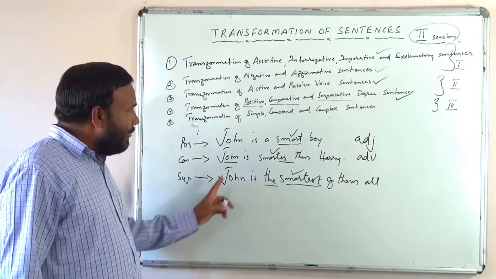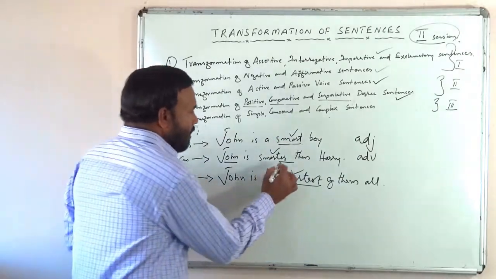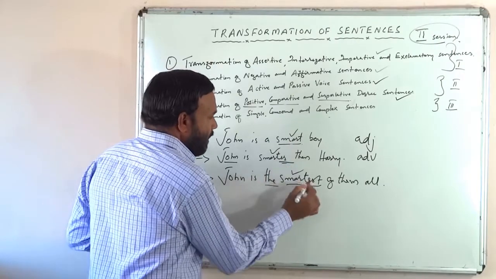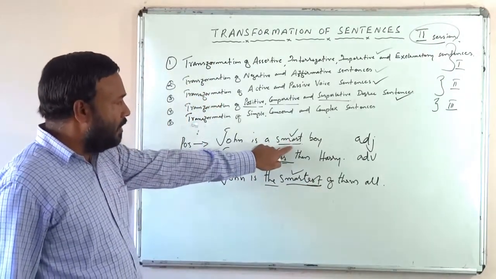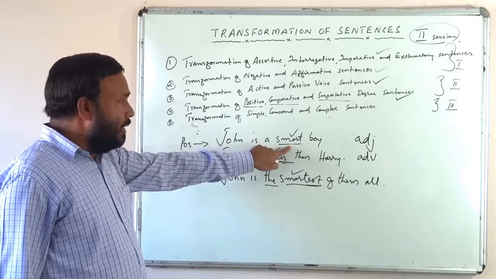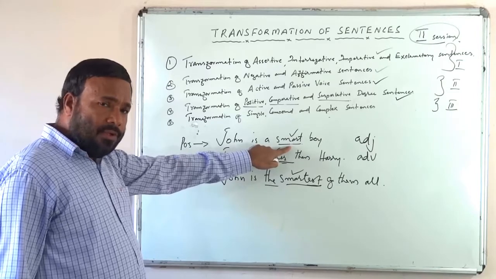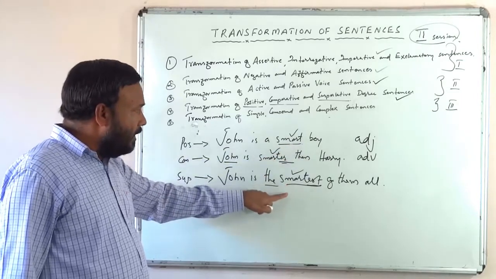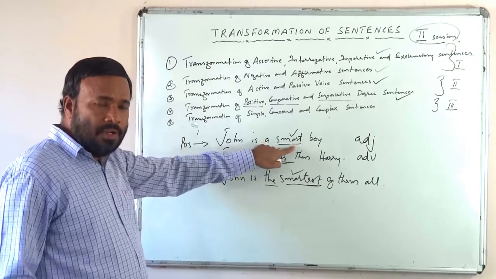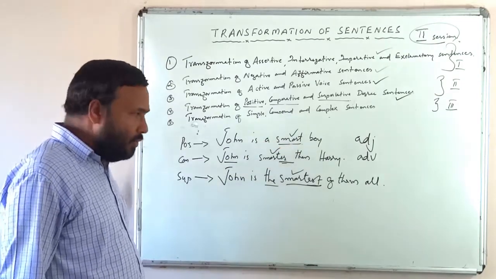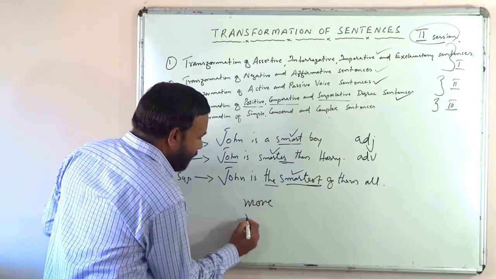Now, what is the rule of applying this er, est suffix with the positive degree of an adjective? Can we use er and est with all positive degree adjectives? No. Sometimes we will have to use more and most.